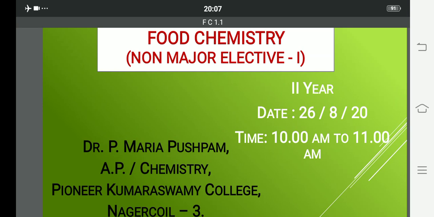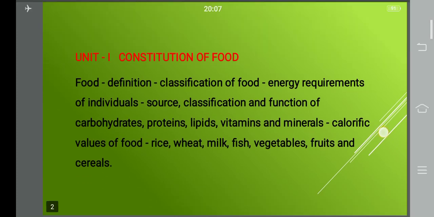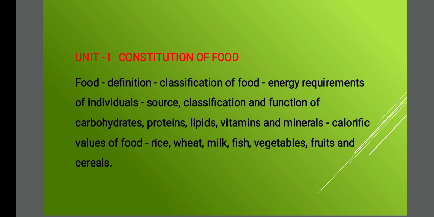This is Maria Pushpam, and I'm going to deal for you with non-major food chemistry. If you see the syllabus, it consists of 5 units. The first unit is Constitution of food, second unit food additives, third unit food preservative, fourth unit food adulteration, and the fifth unit is quality standard. So these are the 5 different titles for this semester, and I'm going to start with the first unit today.